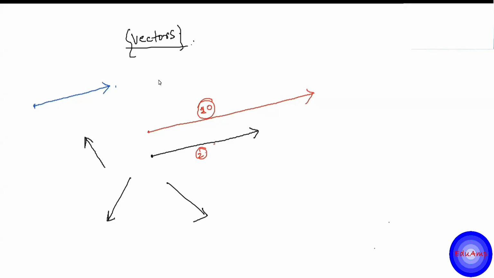Fine. Now, suppose there is a balance like this. You put a 5 kilogram mass and then a 10 kilogram mass. The total will be 15, right? Simply, you do scalar addition, 5 plus 10, that is 15. So this is how we add scalars. But the same is not the case with vectors. Why? Because